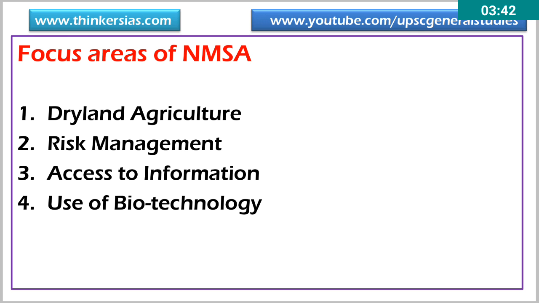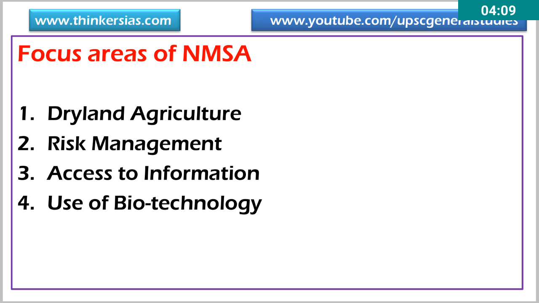The focus areas are four in number. These are the focus areas of the mission in order to make agriculture a sustainable one. One is dryland agriculture, because in Indian agriculture, 60% of the area is rainfed. If we concentrate on this, we can bring sustainability to the agriculture system. Second is risk management. A lot of risks are involved in agriculture, so let's discuss those issues as well.